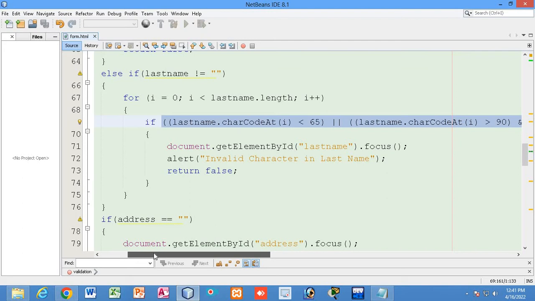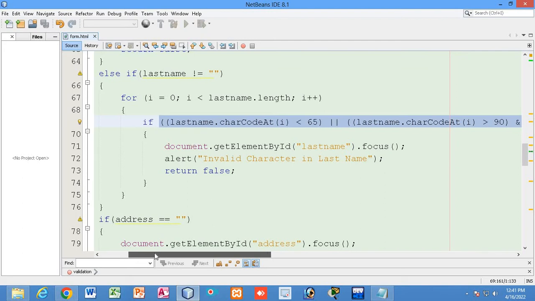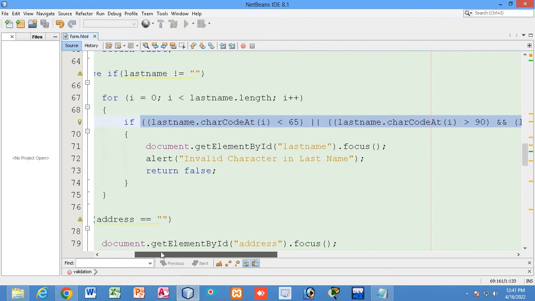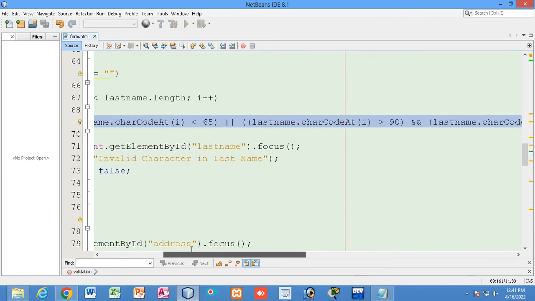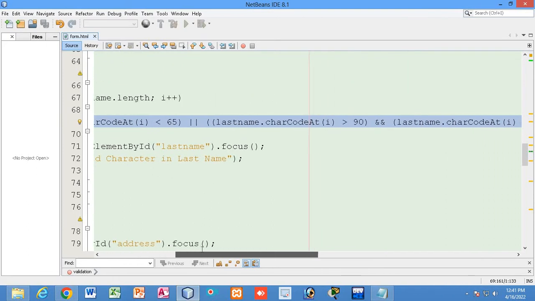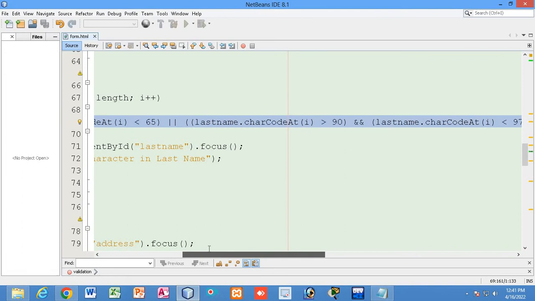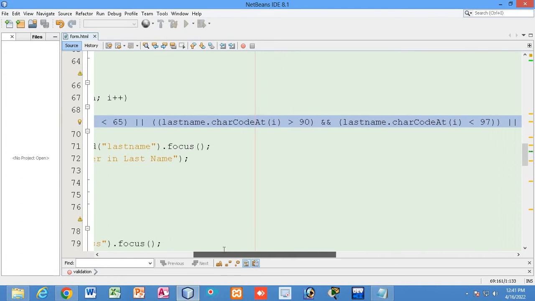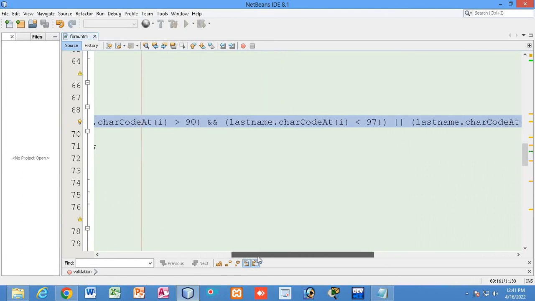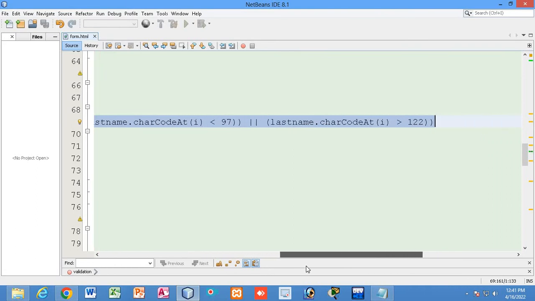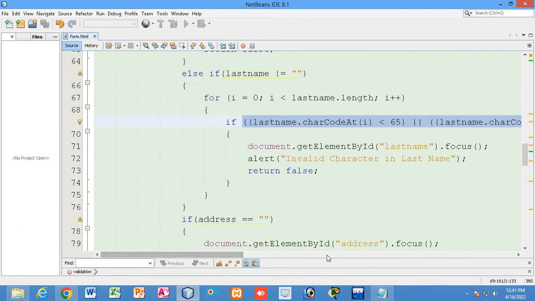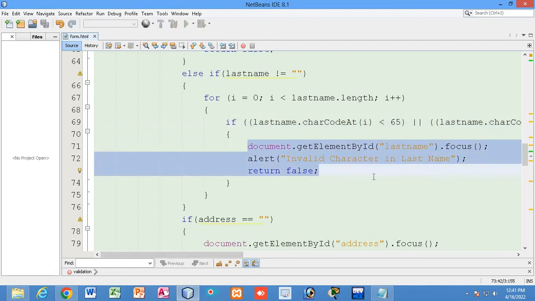Last name dot charCodeAt at position I is less than 65, then last name dot charCodeAt I is more than 90, and last name dot charCodeAt I less than 97, or last name dot charCodeAt I more than 122. So if this condition clashes, then it will show the message invalid character.